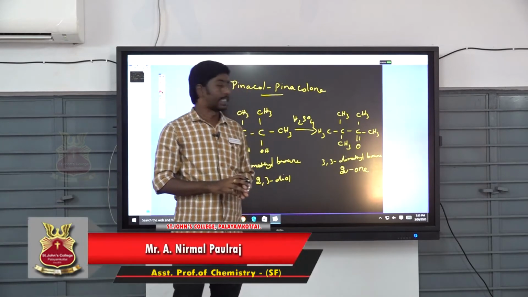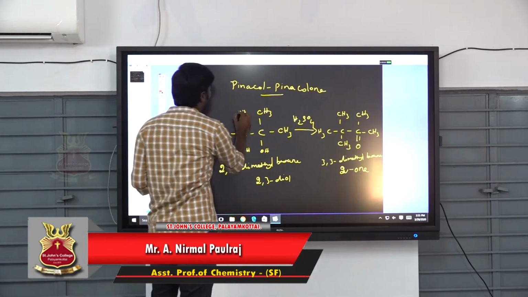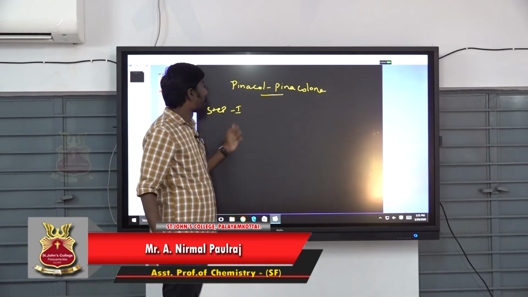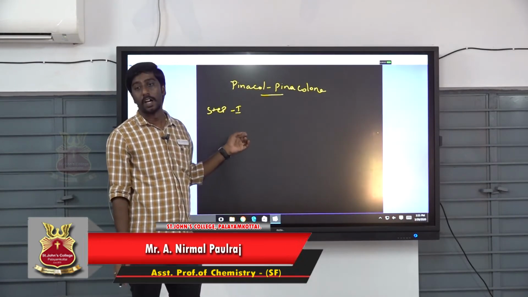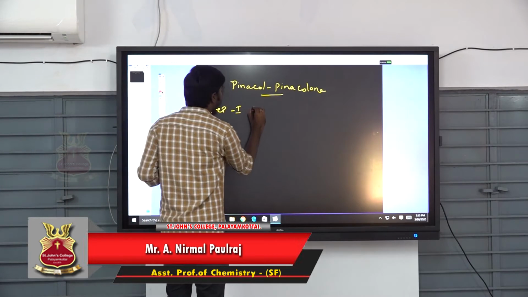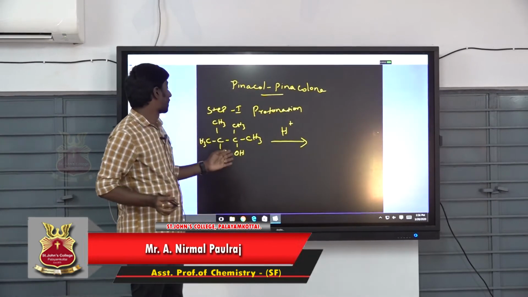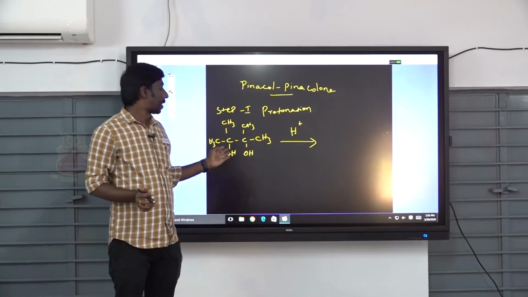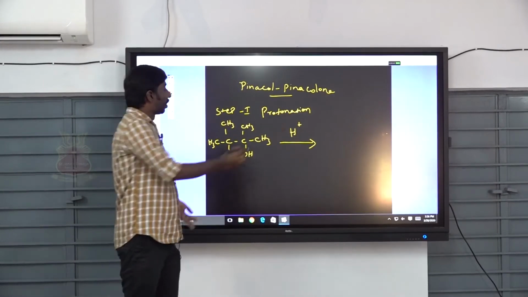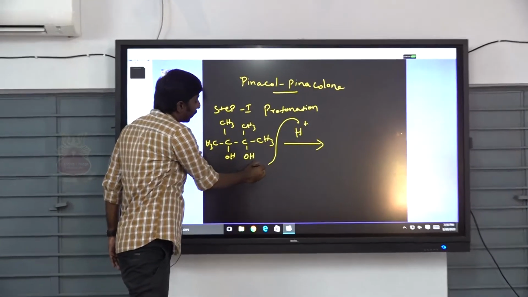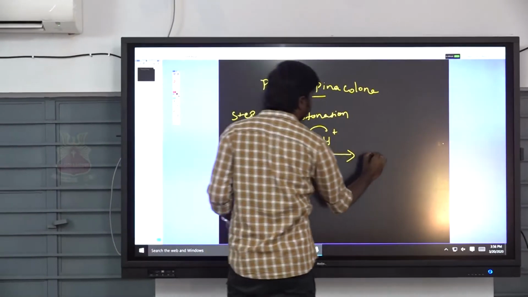Okay. Now we discuss the mechanism. There are 4 steps in the pinacol-pinacolone rearrangement. The first step is protonation. Protonation of pinacol, 2,3-dimethylbutane-2,3-diol. The proton attacks the hydroxyl group to give an oxonium ion.